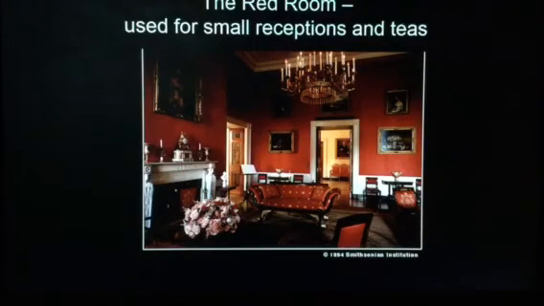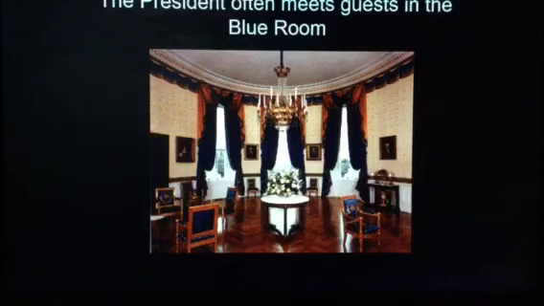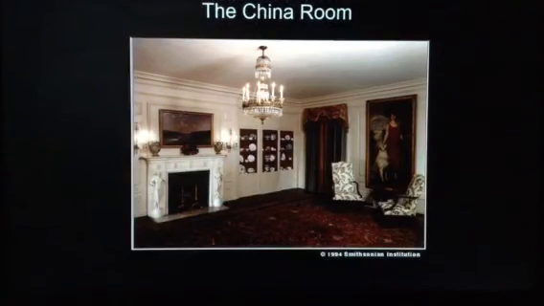The Red Room of the White House is used for small receptions and teas, and it's called the Red Room because of the red wallpaper and the red upholstery on the furniture. The Blue Room. The president often meets guests in the Blue Room. Again, blue upholstery and blue curtains. The China Room, with lots of china, as you can see in the picture.